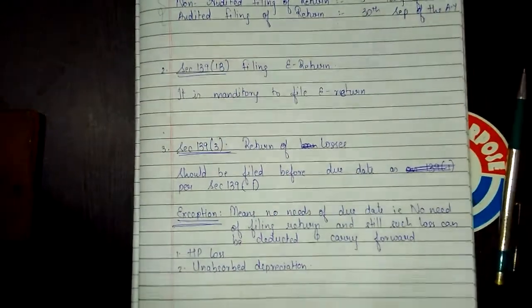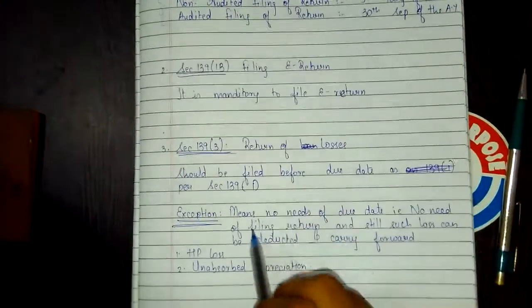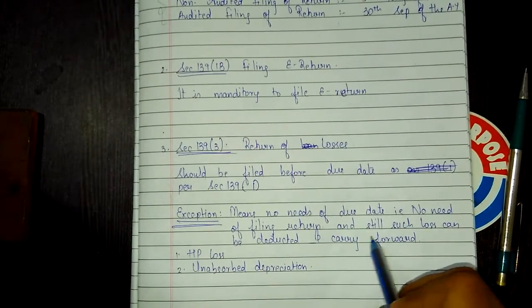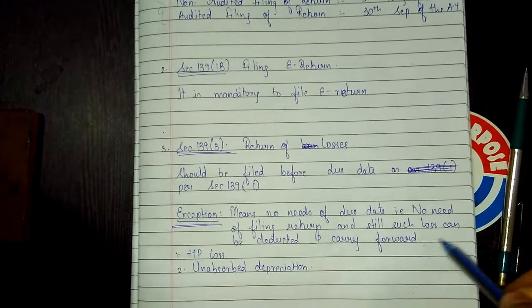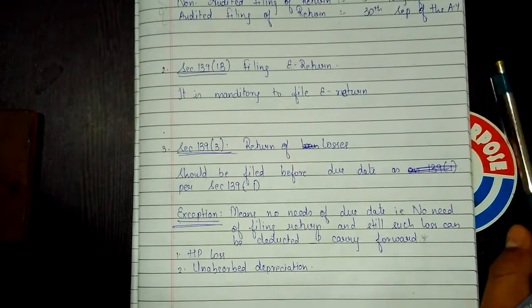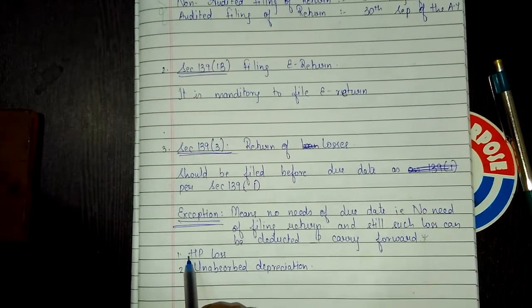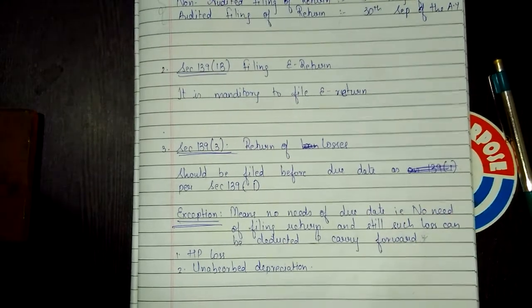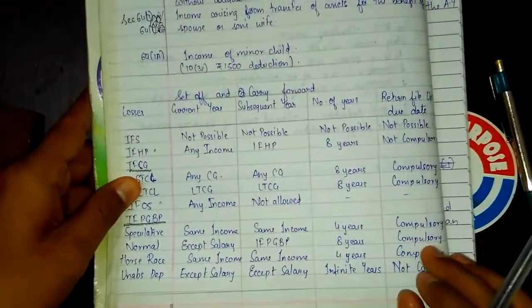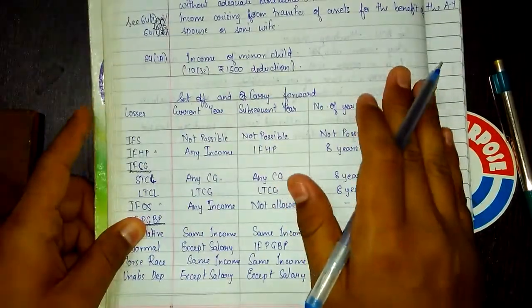See, I have got, first let's read exception again. Exception means no need of due date, that is no need of filing return, and still such losses can be deducted and carry forward. This is a part of set off and carry forward chapter. And which are the losses? House property losses and unabsorbed depreciation. Please remove this chart which I have taught you earlier. I know you have this chart with you.